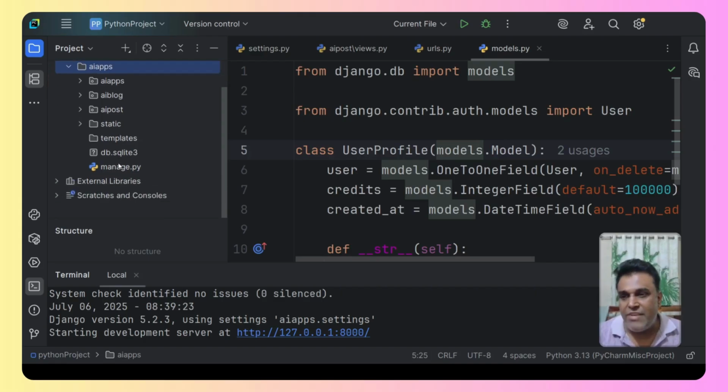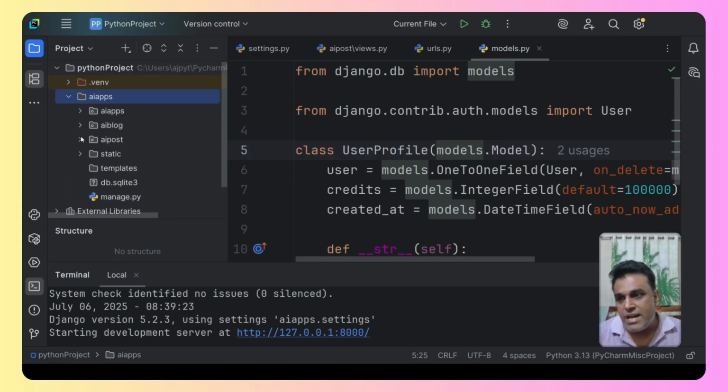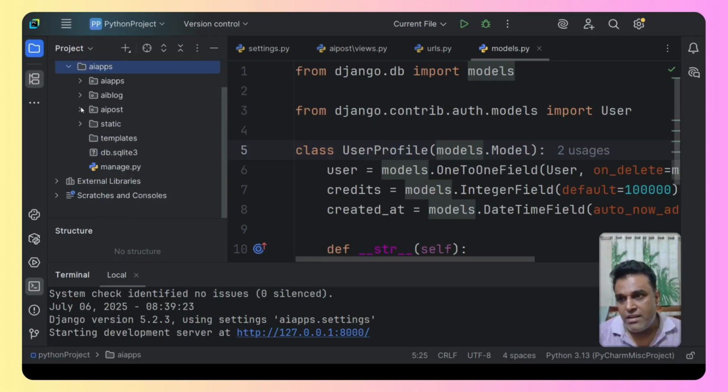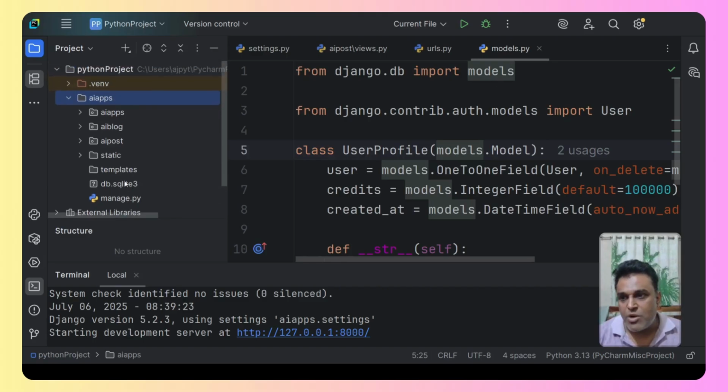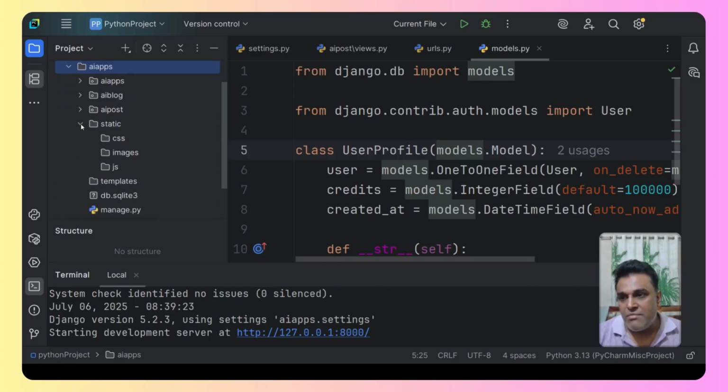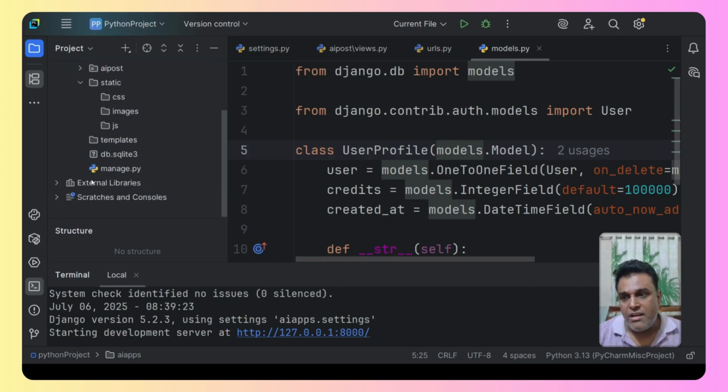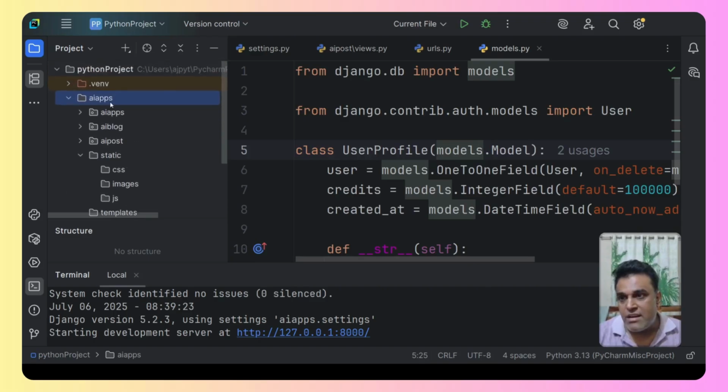Currently we have created only two apps, AI Post and AI Blog, and we are working under AI Blog. The things that are common for all the apps, the CSS and JS files, we will keep under static, and the HTML files we will create under templates, and this is under the main project folder. You need to understand this.